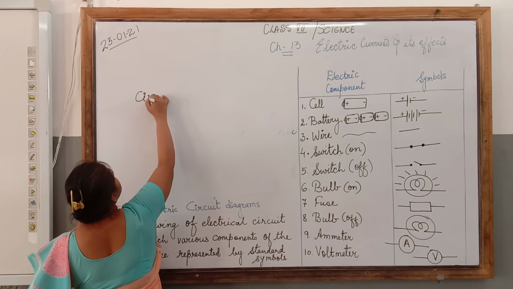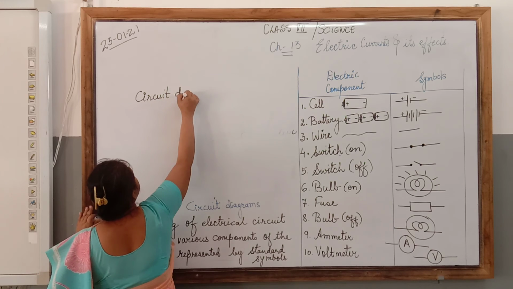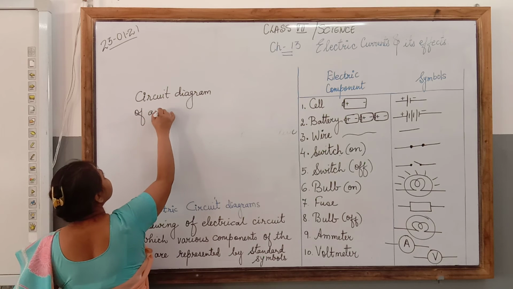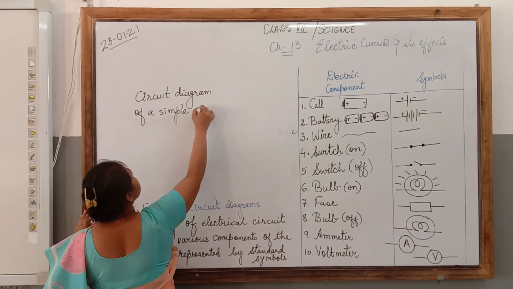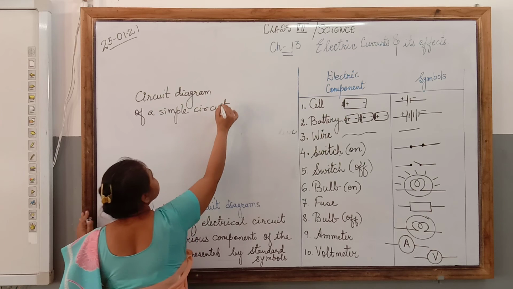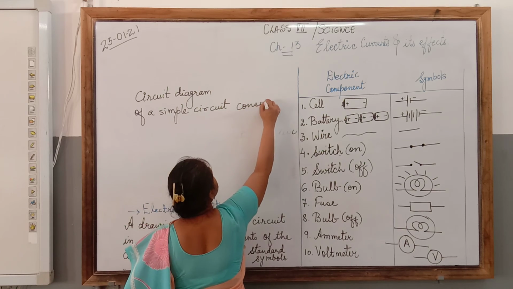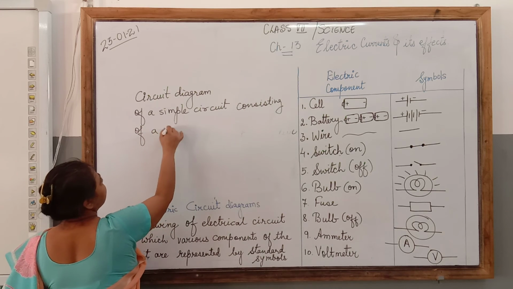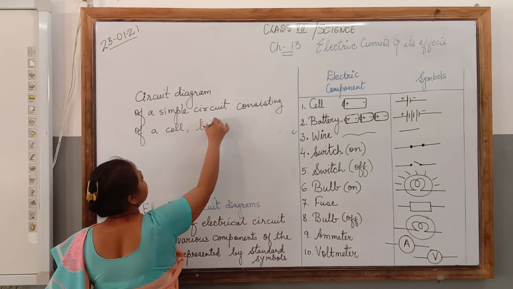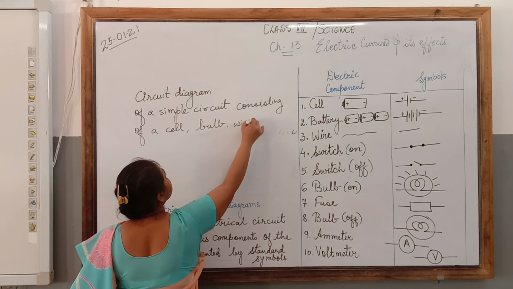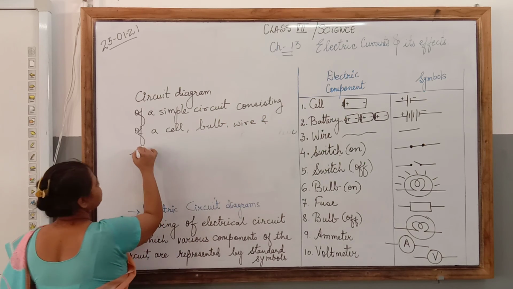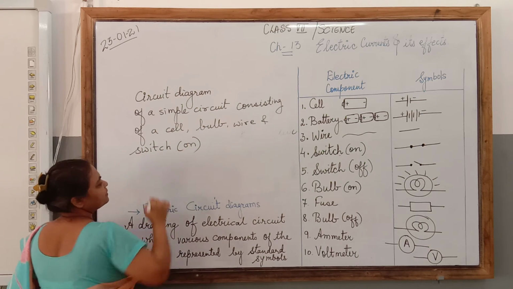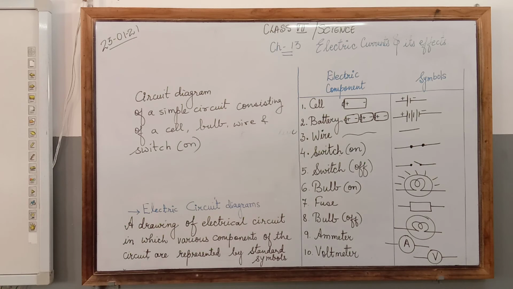So, circuit diagram of a simple circuit consisting of a cell, bulb, wire and switch. Let's make the switch on. Okay, so let us draw the diagram.